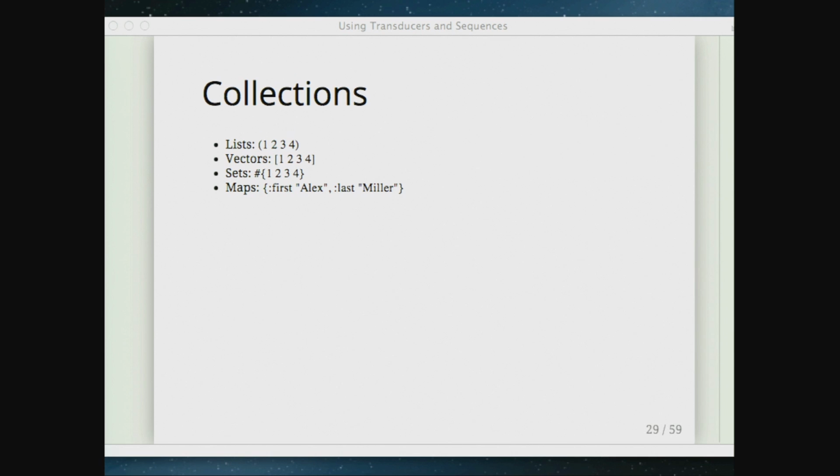Some syntactic things. I've got a comma here in between the 2 key value pairs in this map. Commas are literally white space in Clojure. They read as white space by the reader. So that's there just because I thought it helped readability here.